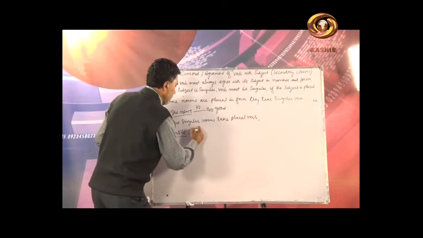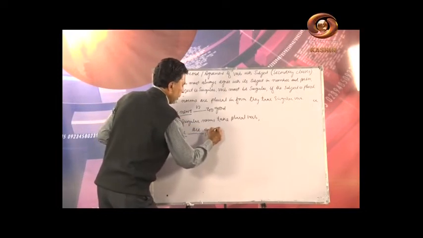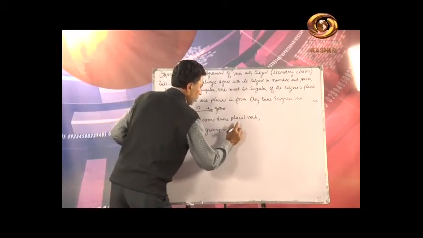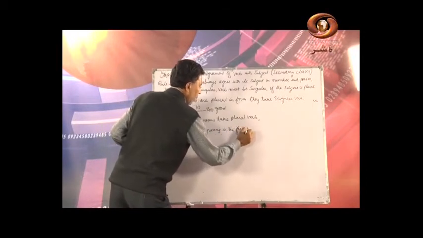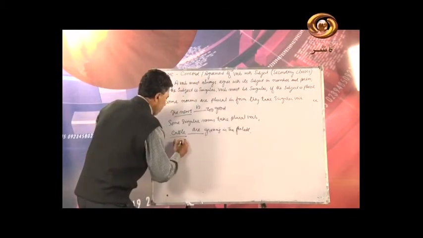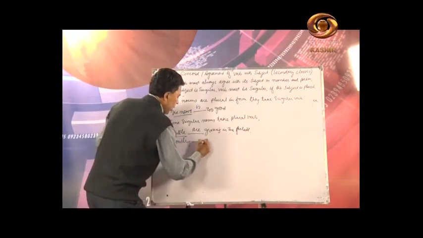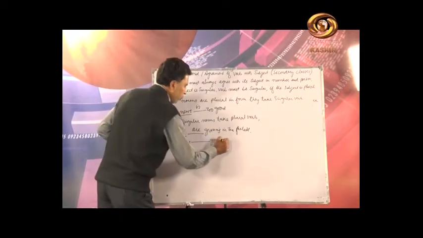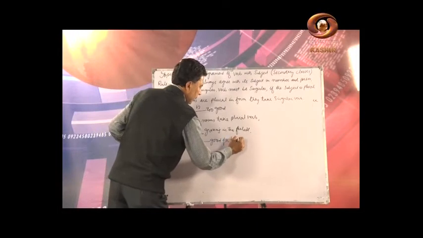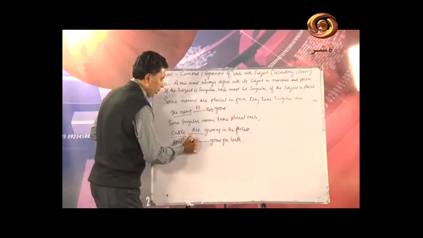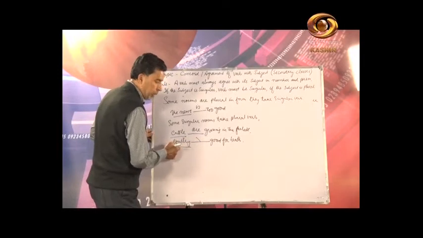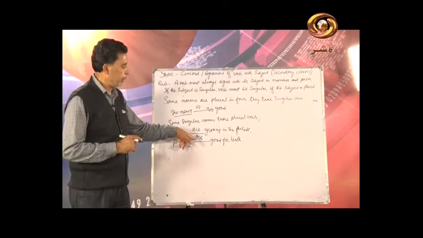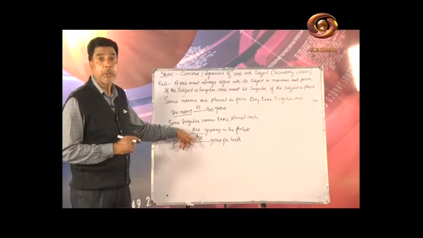I cannot say is, I can say are. There is one more word, poultry: "poultry dash good for health." What do you say, is or are? No doubt it looks singular, but it is always considered plural.